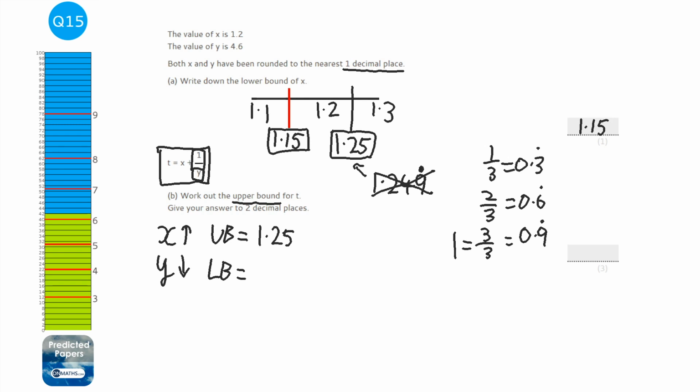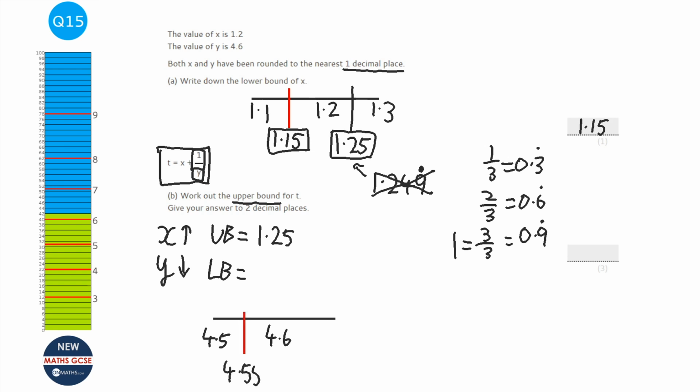So we need to do a little number line to get the lower bound of y. It's 4.6, so the next one down would be 4.5. The cutoff point is going to be halfway, which is 4.55. So that's our lower bound, 4.55. To find the upper bound of t, we need to do 1.25 plus 1 over 4.55.